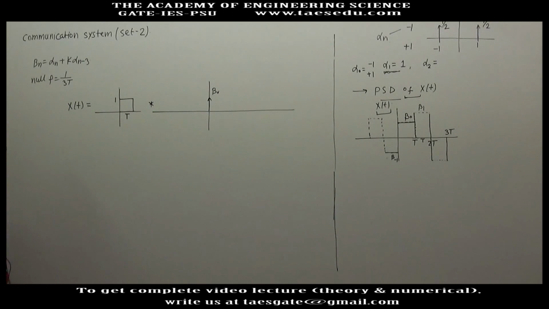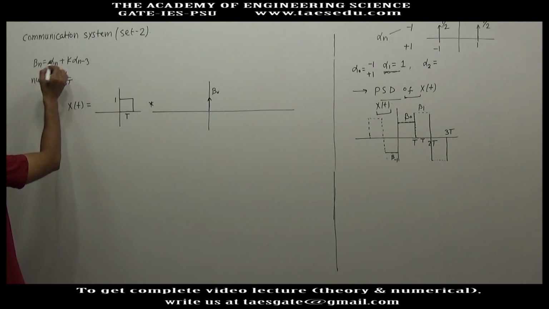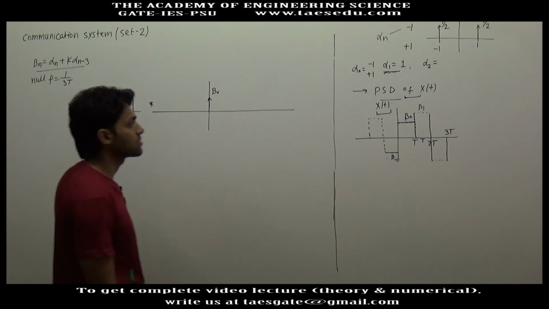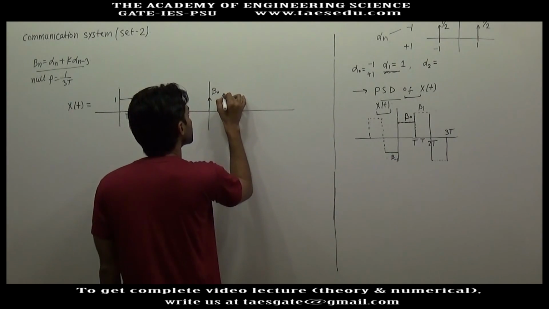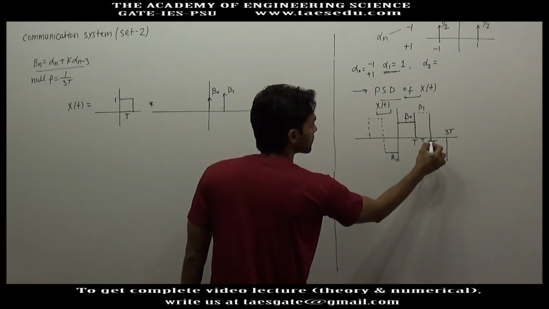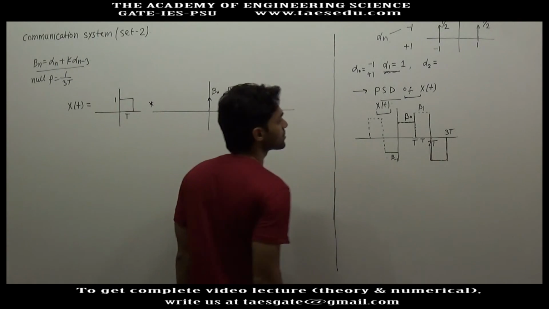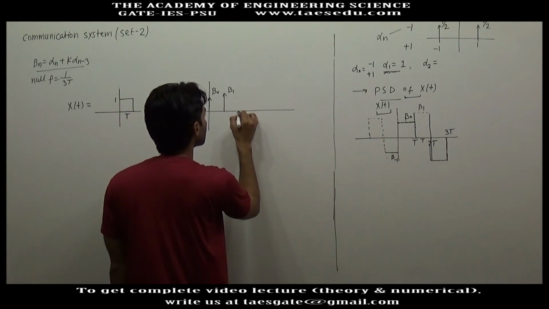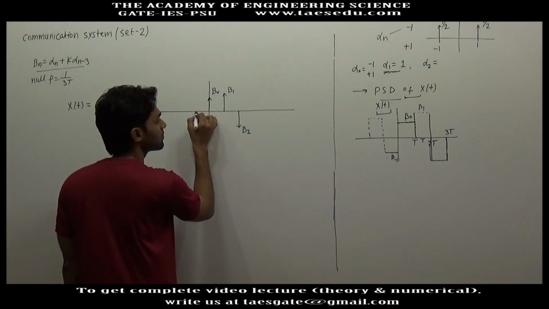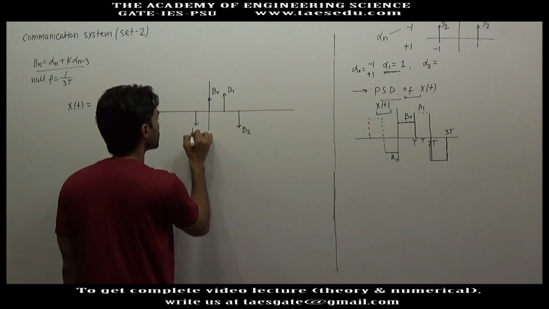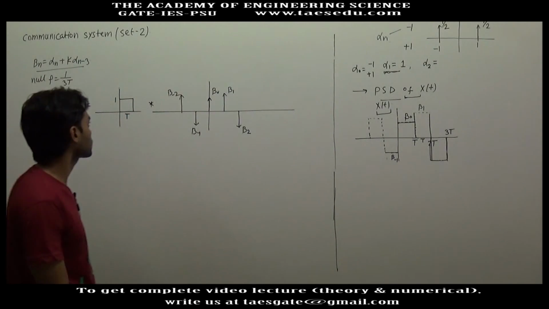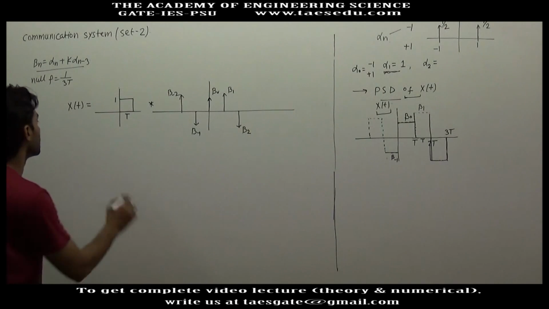This is a random variable, and bn depends on alpha, where bn is equal to alpha n plus k alpha n minus 3. Similarly, here the strength will be b1. This is the third block, so the strength of the third impulse will be b2. Similarly, these are random: b minus 1, b minus 2.